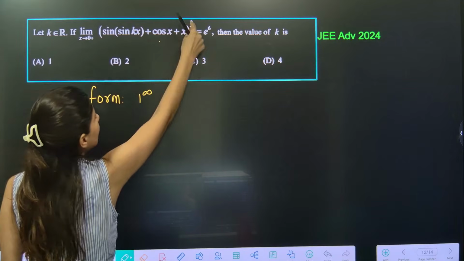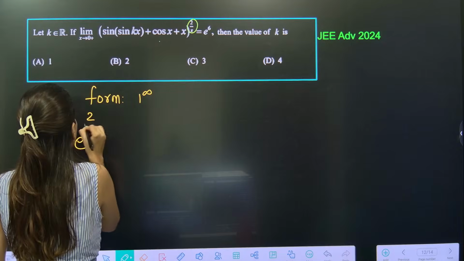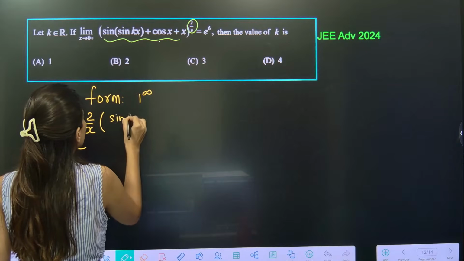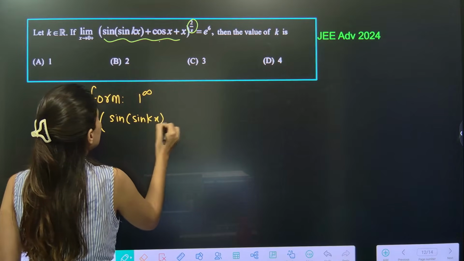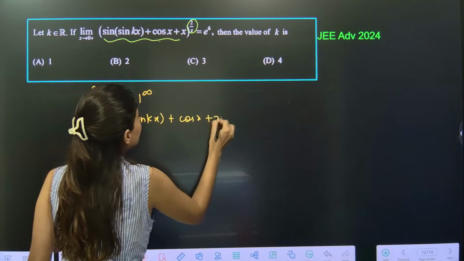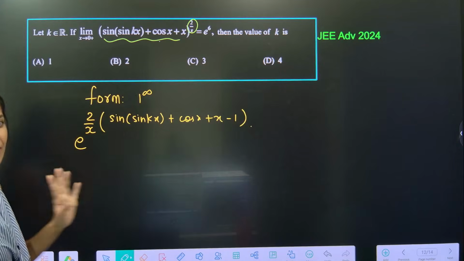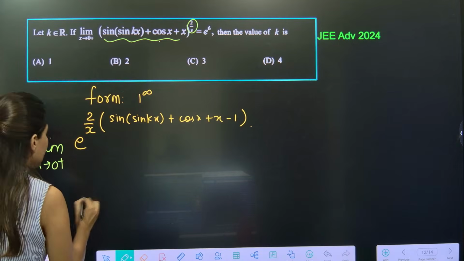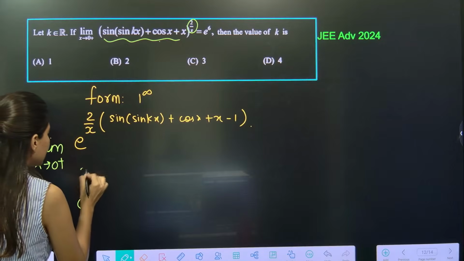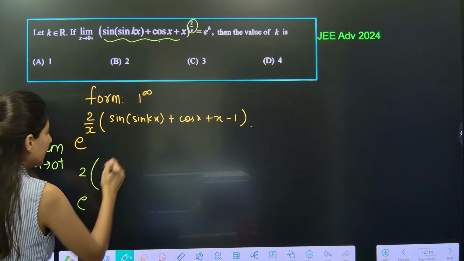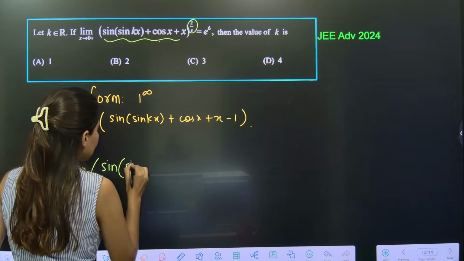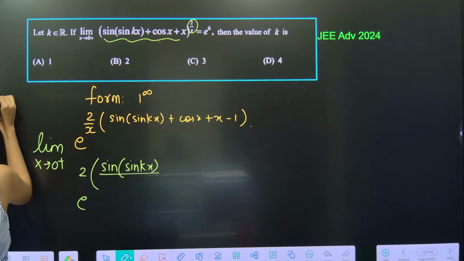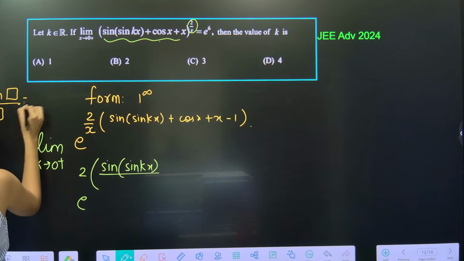Now this is this. So the power will come in front, 2 upon x, and you have to remove 1 from this. So sine kx plus cos x plus x minus 1. This is what you are going to get. Okay. So we will solve it: limit x tends to 0 plus, e power. Now please note that this is 2 upon x, I am keeping it inside. So sine kx. Now I need, you know, sine of 0 upon 0 is 1.